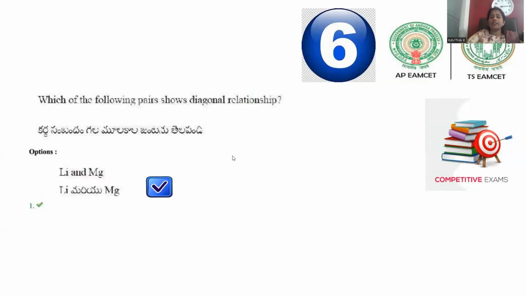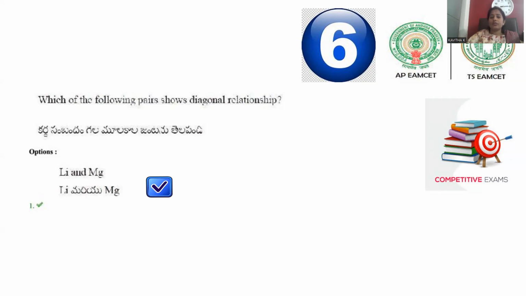Diagonal relationship is applicable whenever the particles are very tiny, whenever the elements have similar electronegativity values, whenever elements have resemblance in their properties, then we can say the elements are diagonally related. In order to explain this, we will go with lithium, the next element beryllium, and the next element boron. Not beyond that, only these 3 elements are able to show the diagonal relationship with their